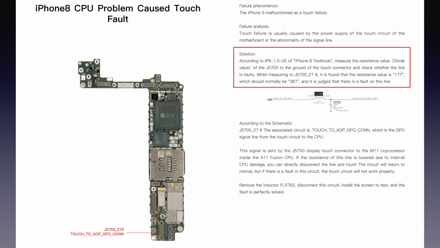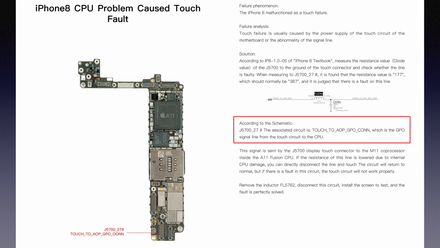Solution is, according to iPhone 8 1.0 version, page number 5 of iPhone 8 textbook. Measure the resistance value of the J5700 to the ground of the touch connector and check whether the line is faulty. When measuring to J5700 pin 27, it is found that the resistance value is 177, which should normally be 387, and it is judged that there is a fault on this line.